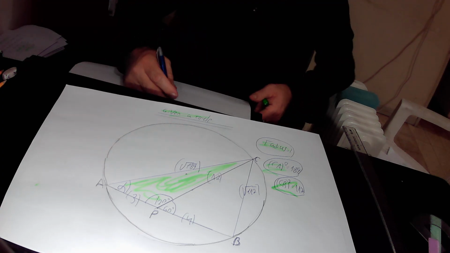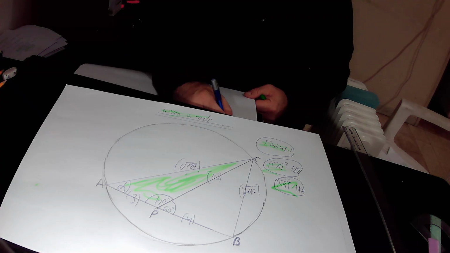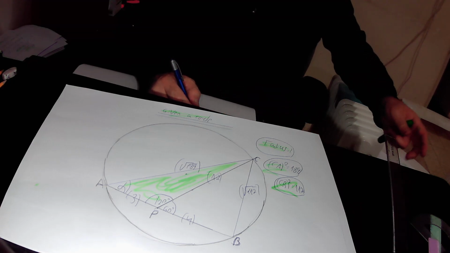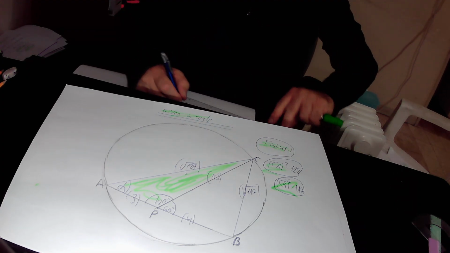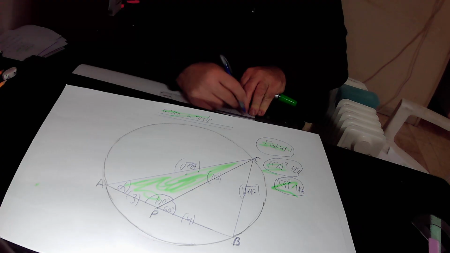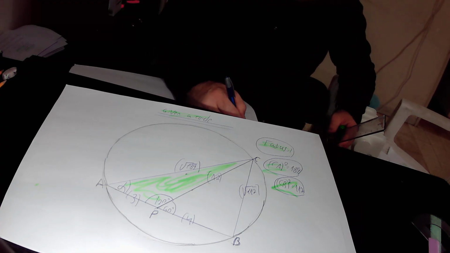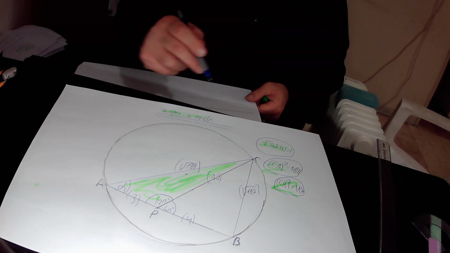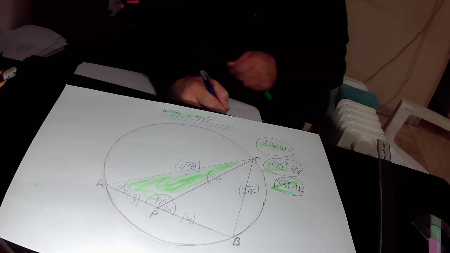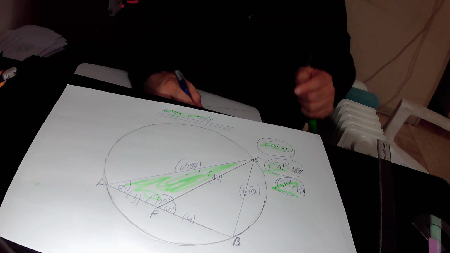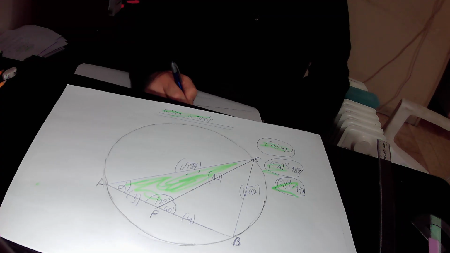So, in this big triangle ABC, according to the law of cosines, the following equation is true: CB squared equals CA squared plus AB squared minus 2 times CA times AB times cosine alpha.